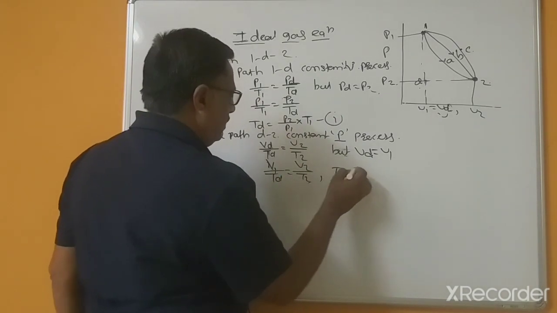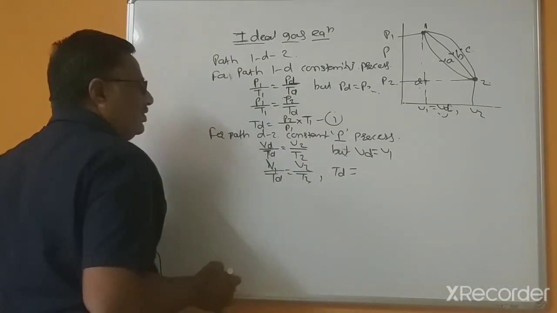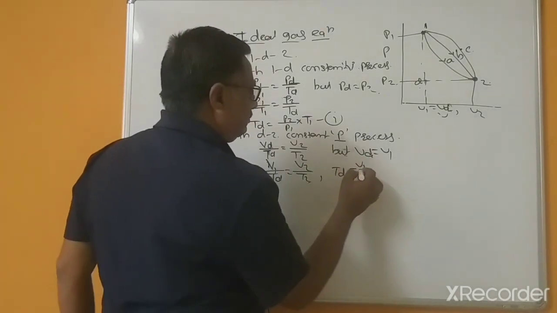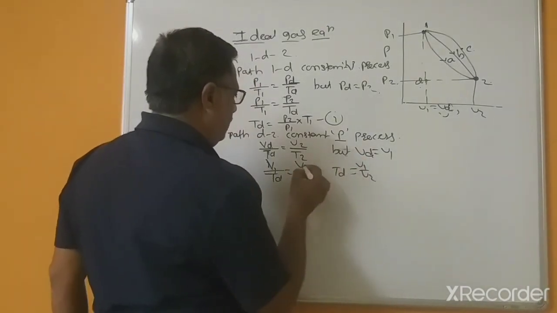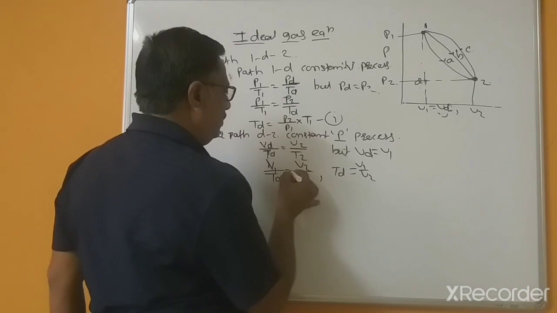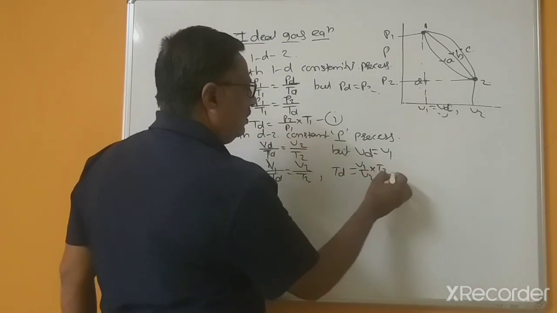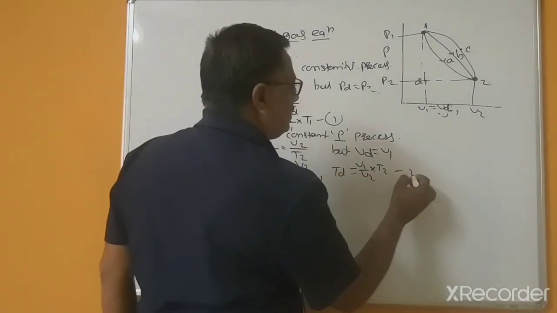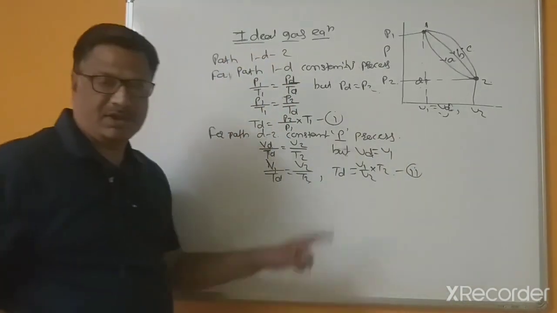Again, by cross multiplication, TD equal to V1 divided by V2 into T2. This is the second equation.